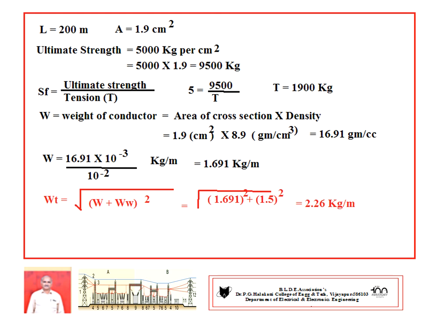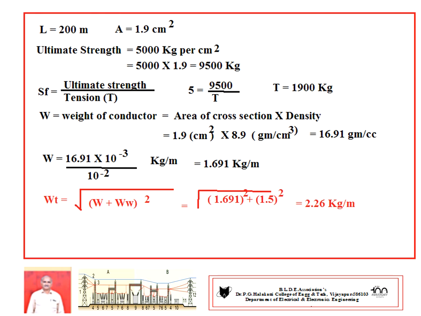Both ways are possible. So 16.91 into 10 to the power of minus 3, converting gram into kg, divided by converting centimeter into meter. So you are getting the W value. After getting W, Wt equals square root of W square plus Ww square, you are getting 2.26 kg per meter.